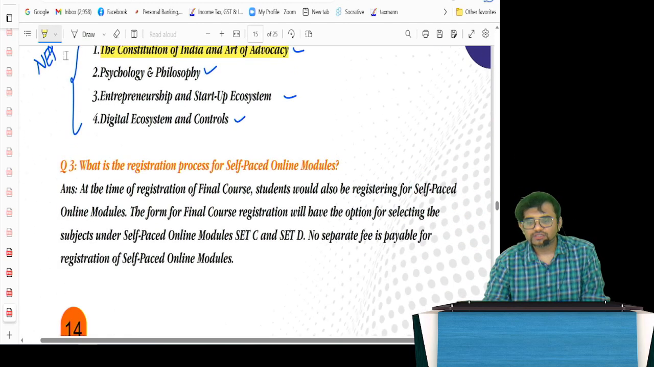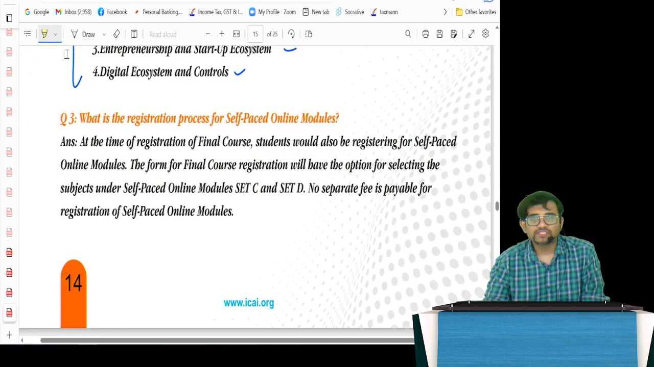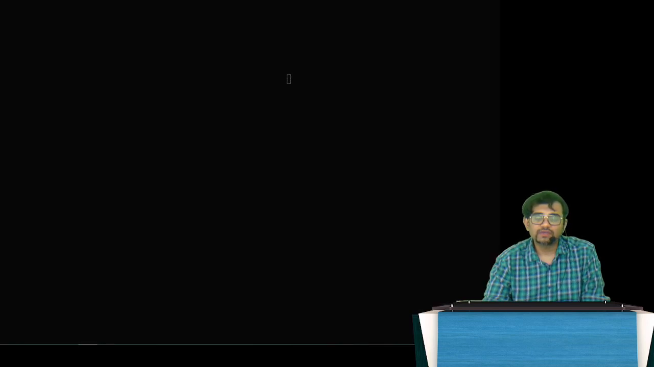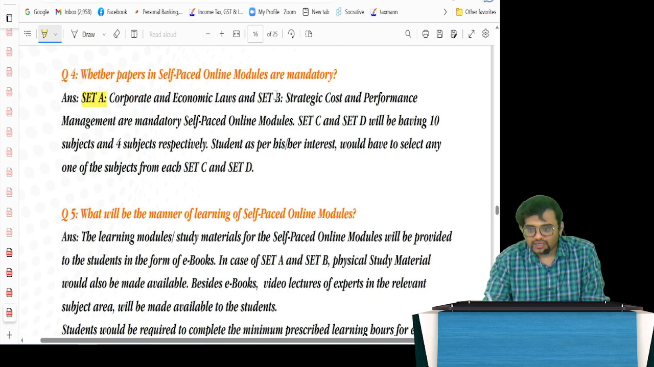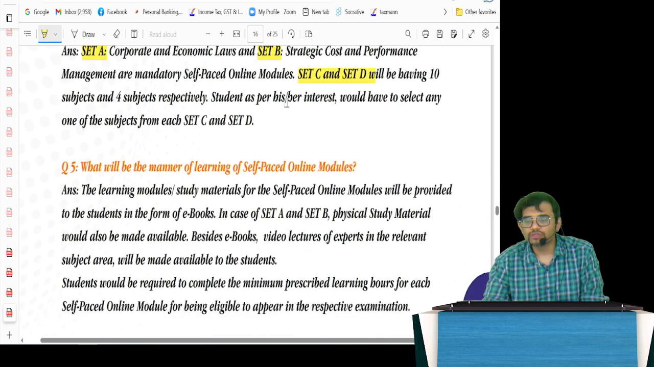So what is the registration process? Very simple. At the time of registration itself, you need to choose what you will be opting for in set C and set D. Sir, once I choose that, will I be allowed to change it? Yes. See, set A and set B, you don't have a choice. But set C and set D, you need to choose.